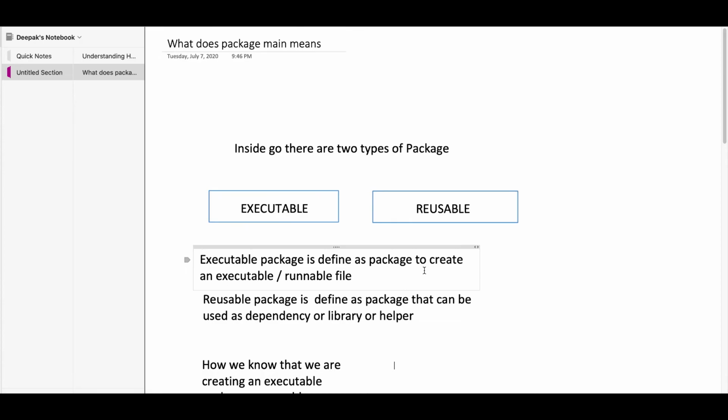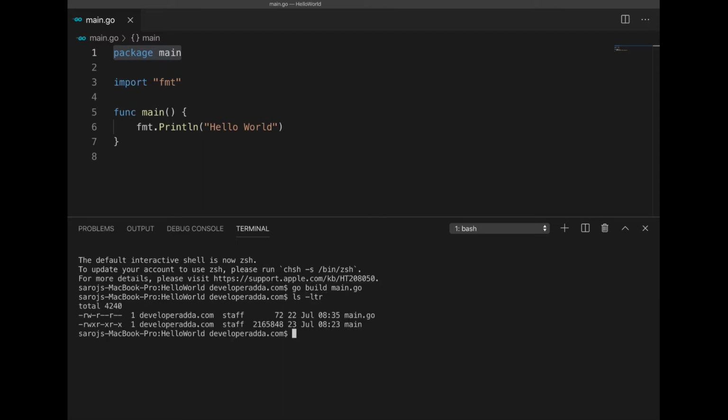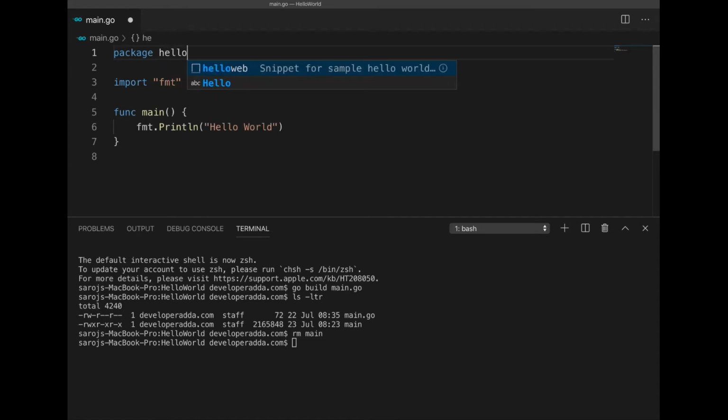Let's go to VS Code and we will see an example. So guys, in this example we wrote package main. When I try to build with go build main.go, if you see, I'm getting an executable file. Cool. Now let's change this. Now let me delete this file. Now I'm changing the name to something else like hello, or we can give any name, test.